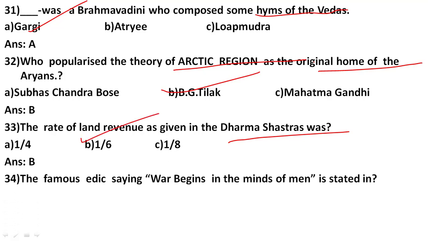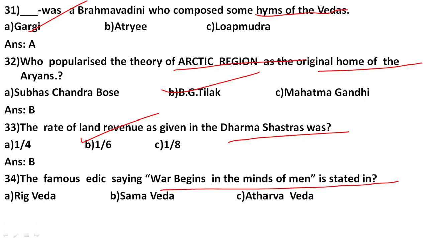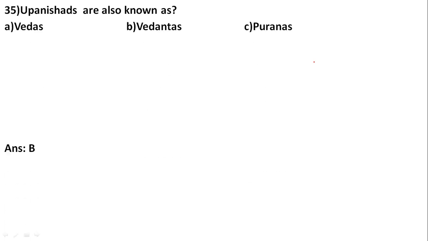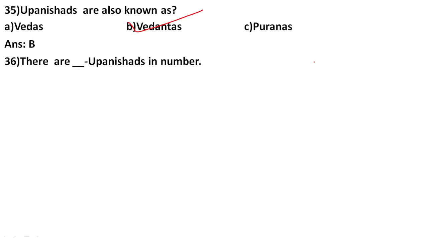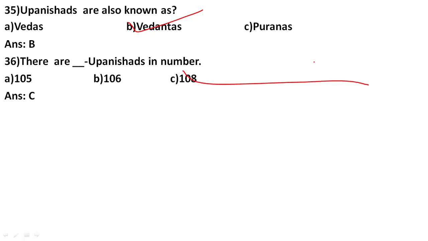The famous edict saying war begins in the minds of men is stated in which Veda? It was found in the Atharva Veda. Then Upanishads were also known as Vedantas. There are how many Upanishads in number? How many Upanishads are there in Indian history? The correct answer is number C, 108.